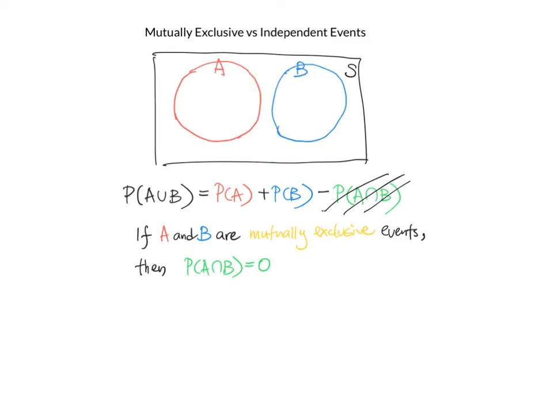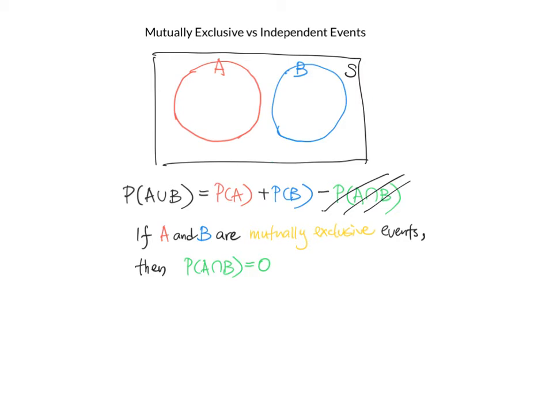And so if they're mutually exclusive, then the two events would be separated like that, and there's no overlaps. In other words, if A happens, that means B will not happen for sure. And if B happens, A will not happen for sure. So that's the concept of mutually exclusive.